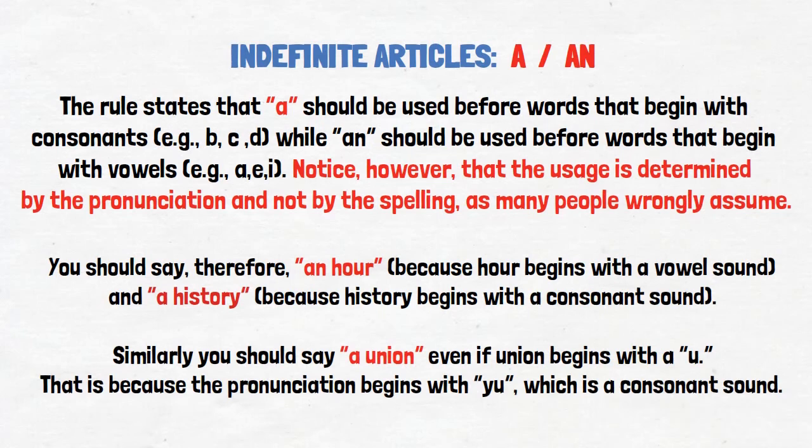Using a or an depends on the sound that begins the next word. The rule states that a should be used before words that begin with consonants, for example, B, C, D, while an should be used before words that begin with vowels, for example, A, E, I. Notice, however, that the usage is determined by the pronunciation and not by the spelling, as many people wrongly assume.